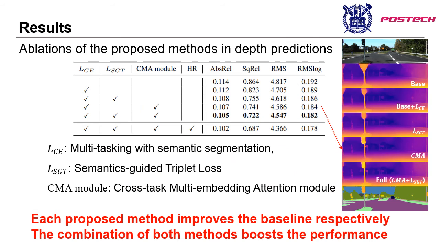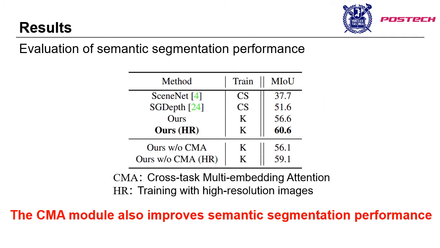In this table, we evaluated the effectiveness of each proposed method. After applying each method, the semantics-guided triplet loss and the CMA module each further improved the baseline. The combination of both methods further boosts the performance. Both techniques are designed to refine the depth representation by leveraging semantic knowledge, and they showed synergistic improvements. It is also qualitatively demonstrated in the right figure.